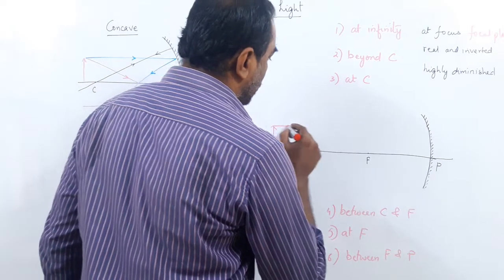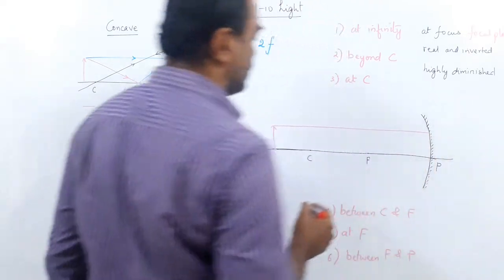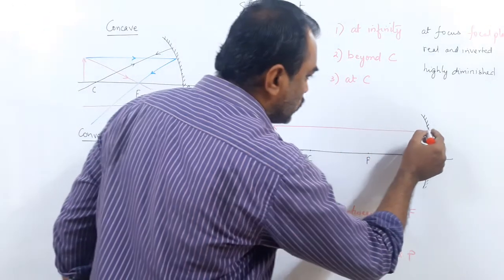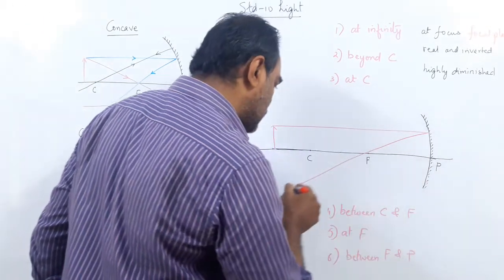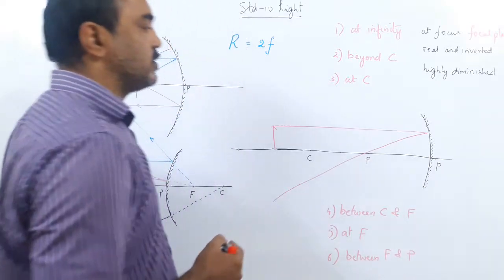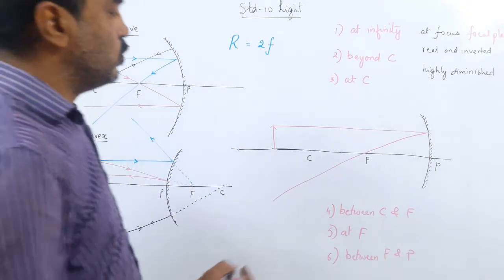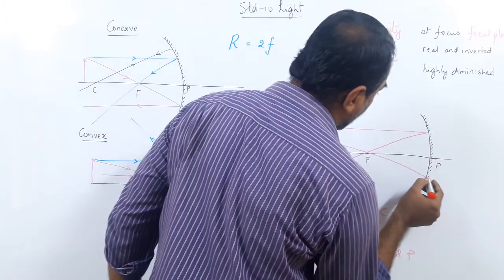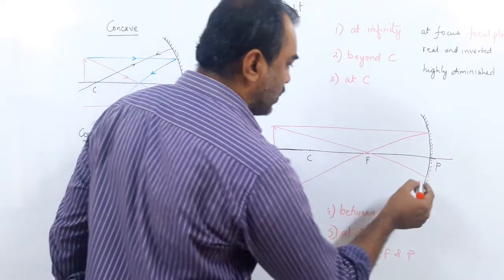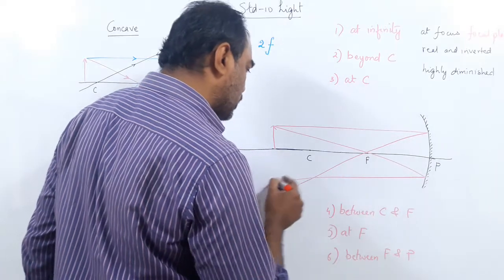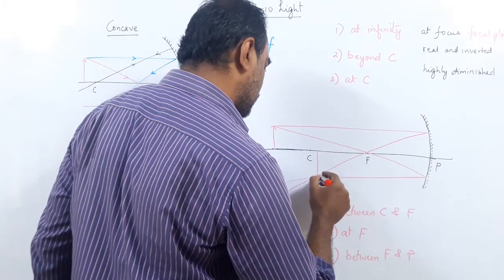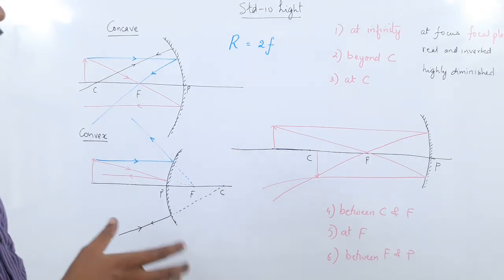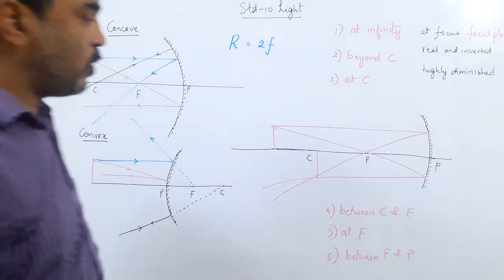Draw a line parallel to the principal axis, and the one which is parallel to the principal axis should pass through the focus. So it is passing through the focus. Rule number 2. A line passing through the focus, after reflection, becomes parallel to the principal axis. This is not drawn accurately, but if you draw it, you will get it properly.